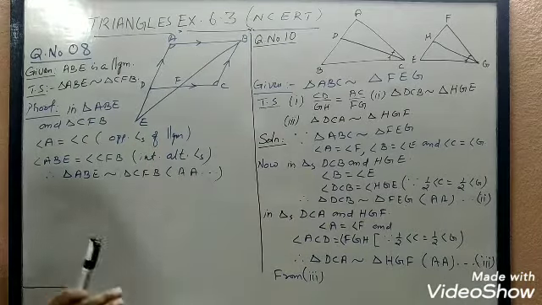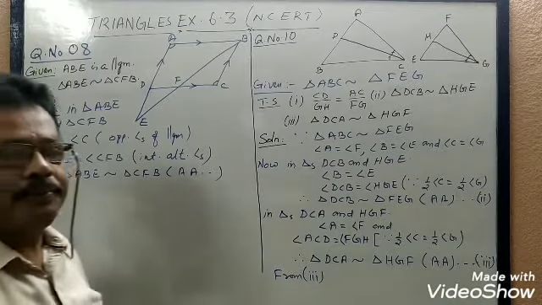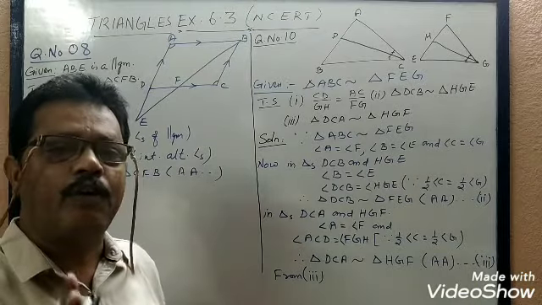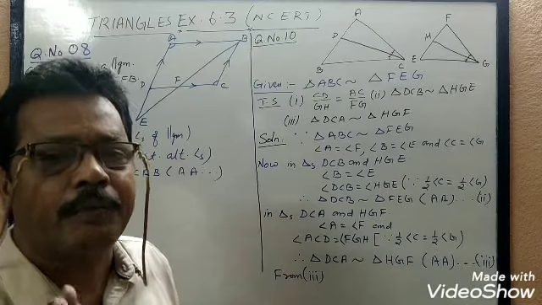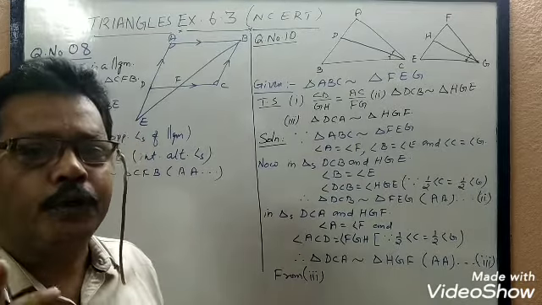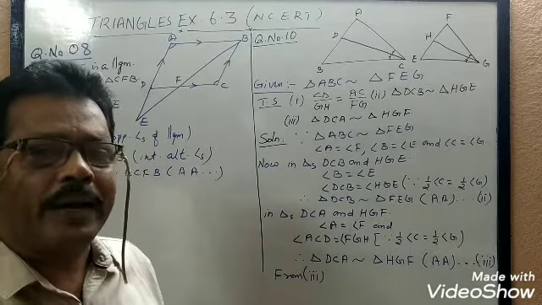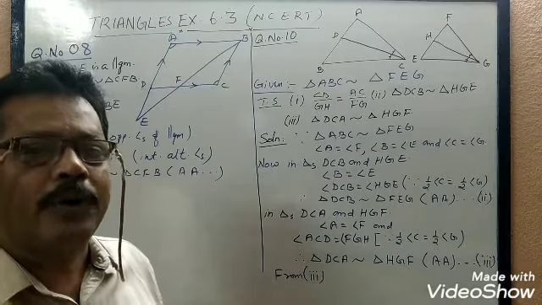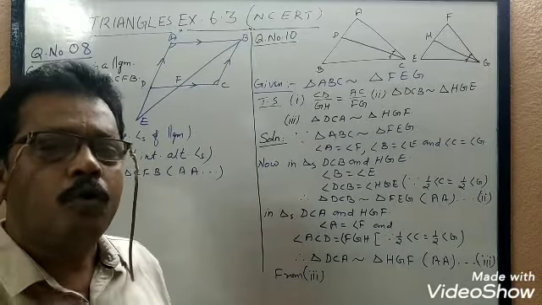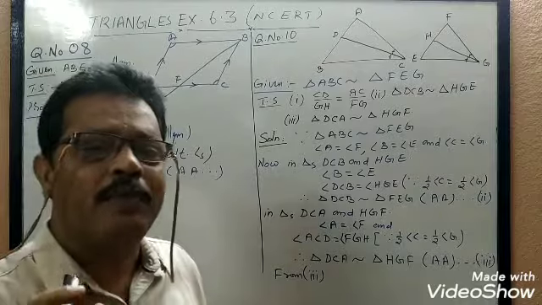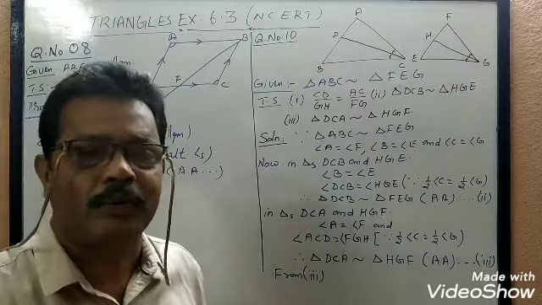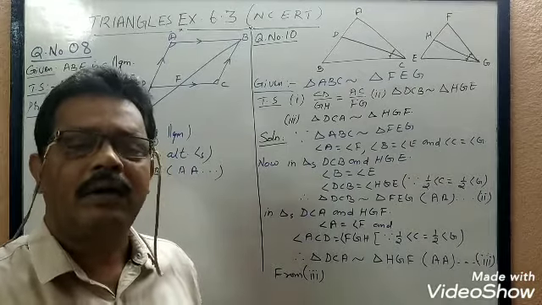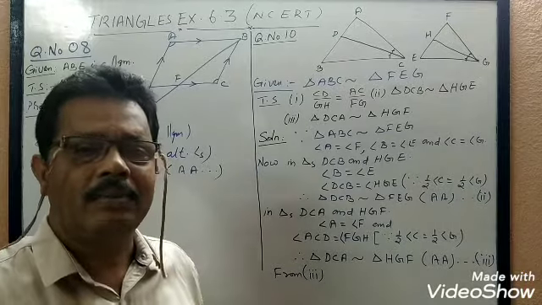Now, whenever you have to prove two triangles similar, the easiest method is that you try to find out whether any two angles are equal, whether you can prove it or not. Can you show in these two triangles which you are asked to prove, any two angles equal? If you prove two angles equal, then definitely the triangles will be similar.